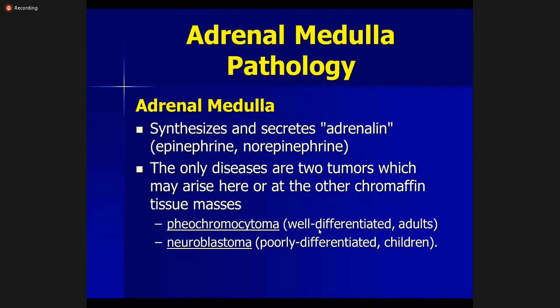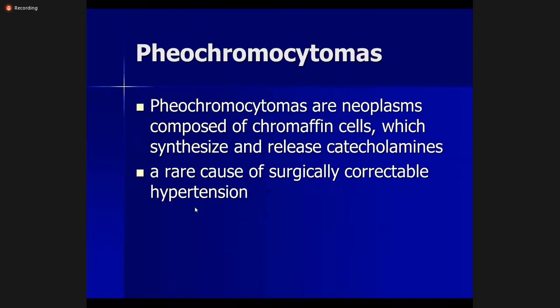Pheochromocytoma is a tumor arising from the chromaffin cells. It is well differentiated and present in adults. In the body there are a number of chromaffin cells distributed throughout, forming a network of neuroendocrine cells. When this tumor is located anywhere other than the adrenal gland, it is called paraganglioma. So basically paraganglioma and pheochromocytoma are the same, but pheochromocytoma is when the tumor is present in the adrenal medulla, and paraganglioma when it is present anywhere else in the body.